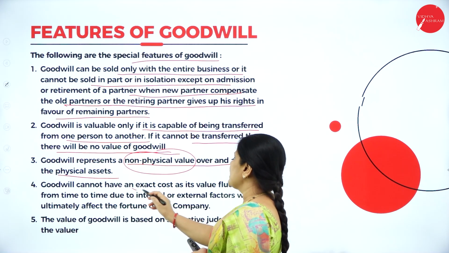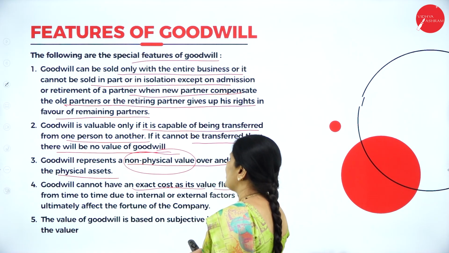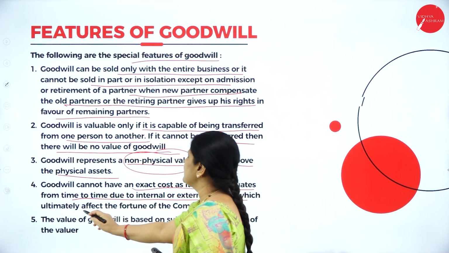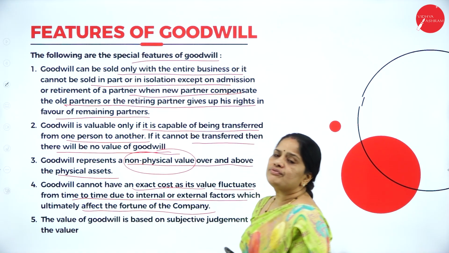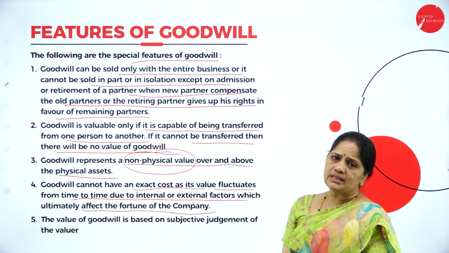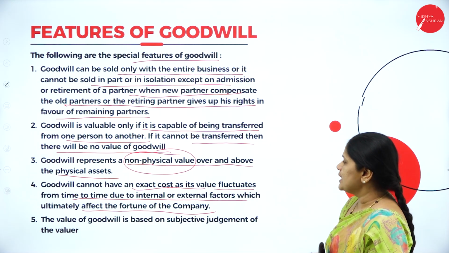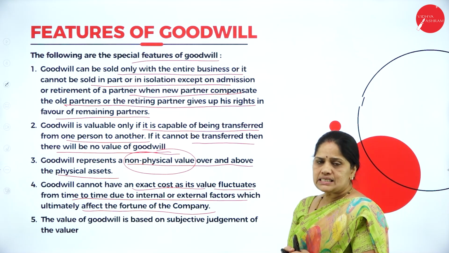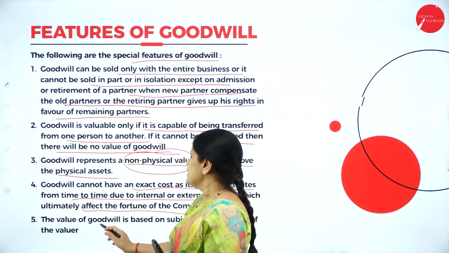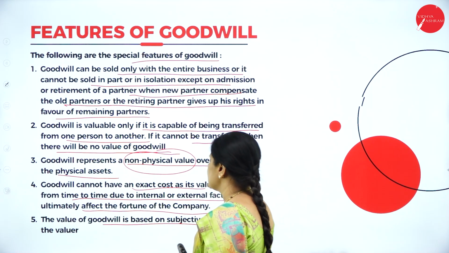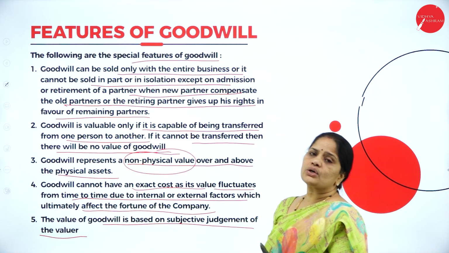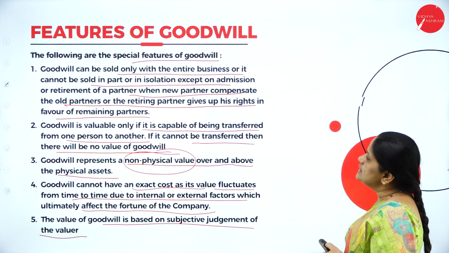So goodwill cannot have an exact cost, as its value fluctuates from time to time due to internal or external factors which ultimately affect the fortune of the company. So goodwill keeps on fluctuating. The value of goodwill is based on the subjective judgment of the valuer. So whoever is evaluating the goodwill, it is based on his judgment.